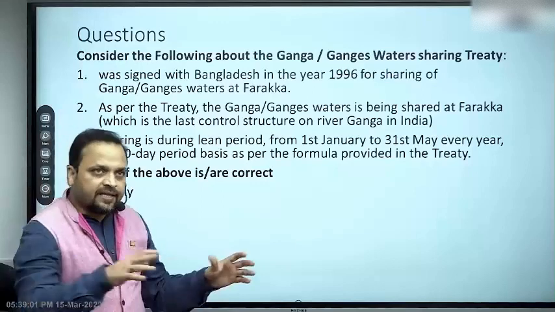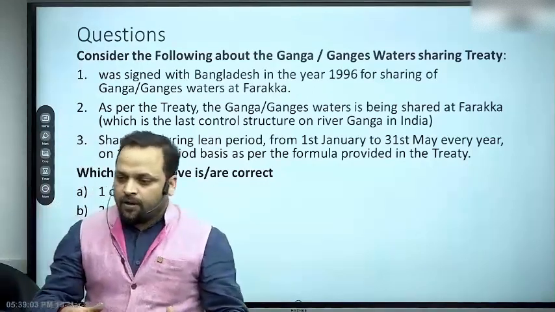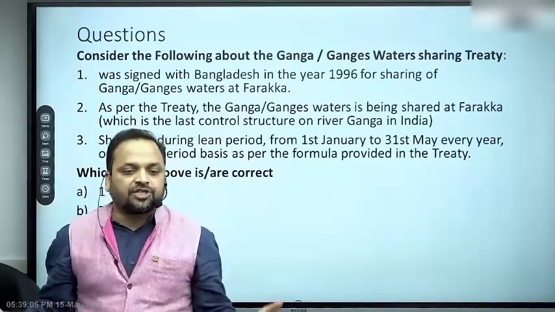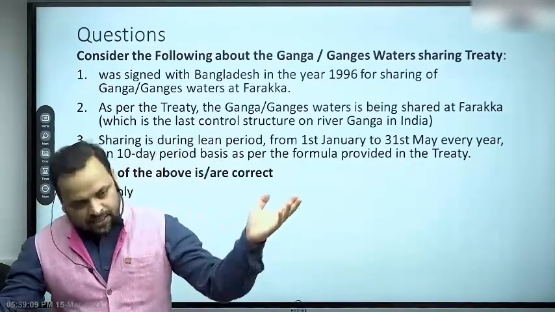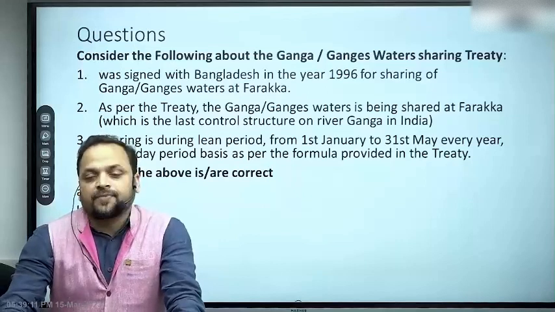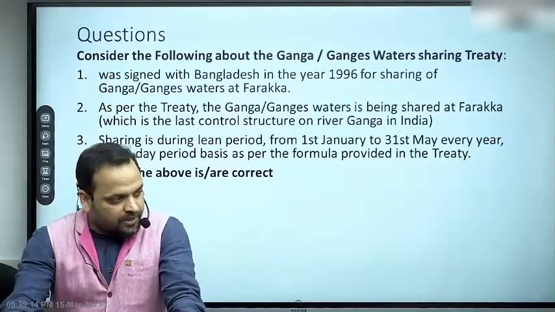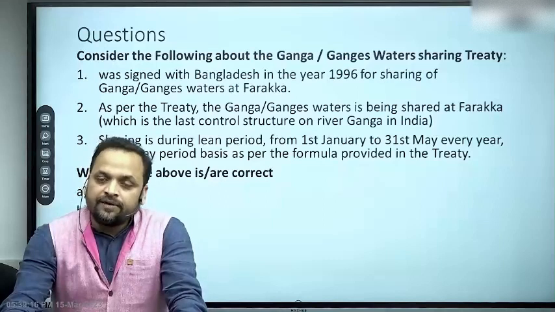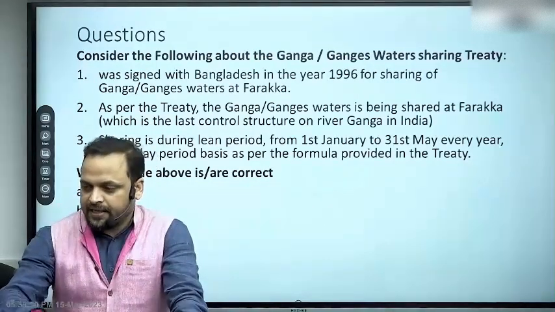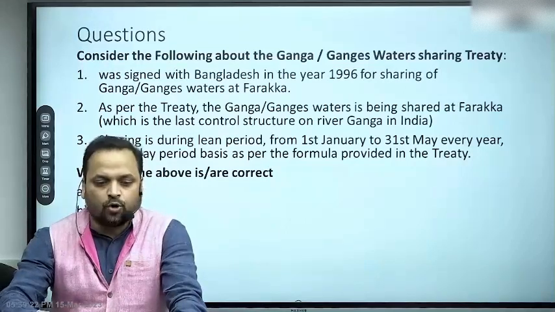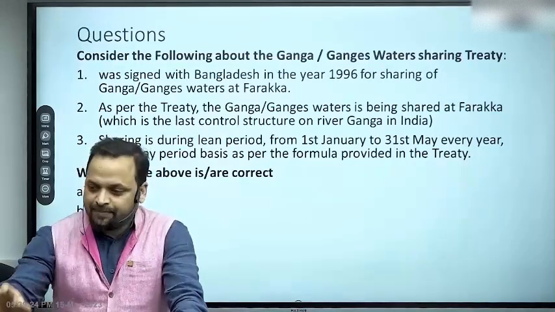So we say that with Bangladesh we have a relationship of fraternal friendship, brotherly friendship that we have, sisterly if you have gender concerns, fraternal friendship, but official documents use these terms. Then we also know that over the last few years the sentiment is that India-Bangladesh relation is passing through a golden phase or golden chapter or Sonali Adhyay.